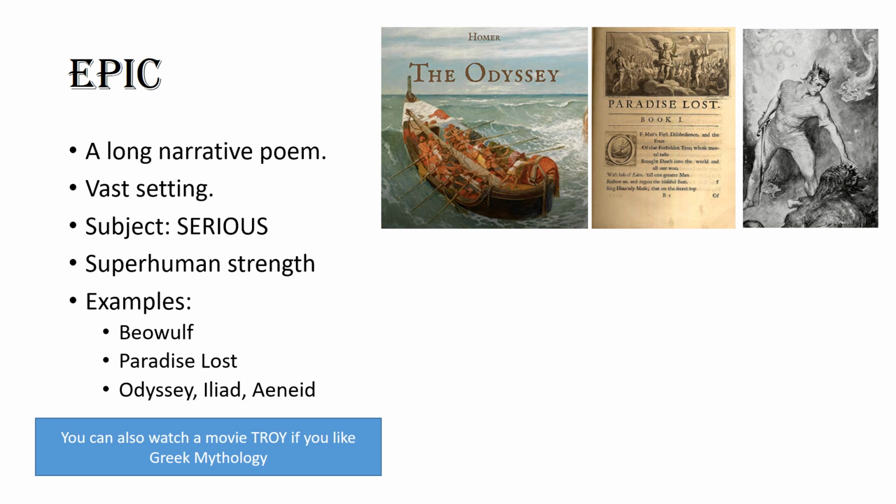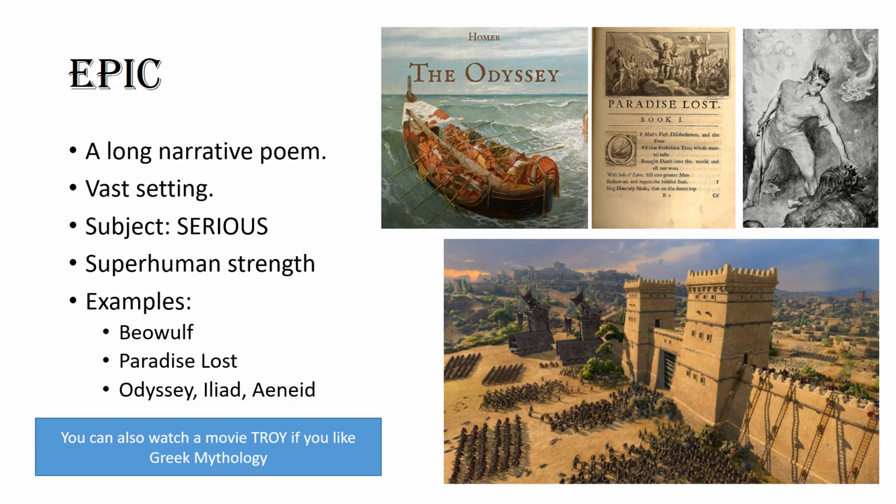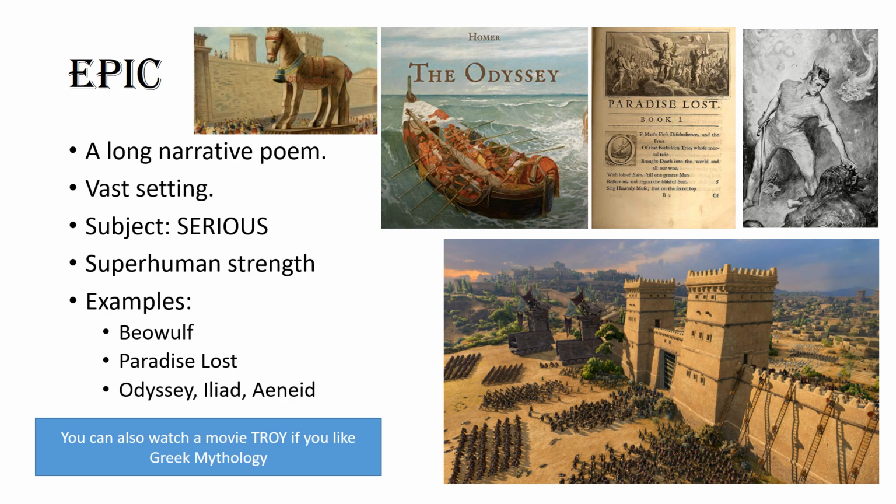Other examples of epic include Greek epics like Odyssey, Iliad, and Aeneid. These epics are related to Greek heroes like Achilles, Ajax, Agamemnon, War of Troy, Trojan Horse, and the journey of sharp-witted King Odysseus.